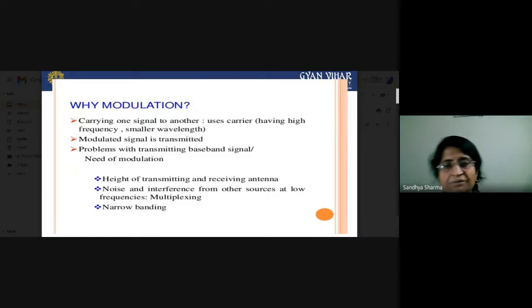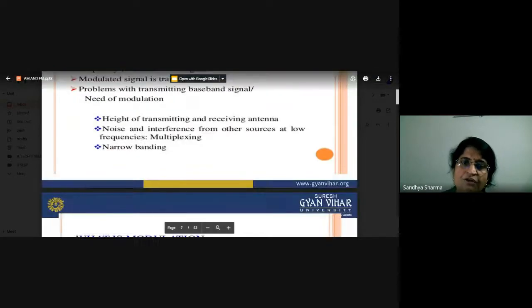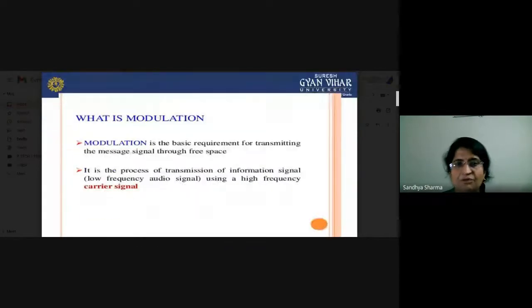Again we will also see what modulation is, the types of modulation, and how we can do the modulation process. So this is the reason behind it. The third one is the narrow band antenna. We have to divide it into different slots, so the signals will not interfere with each other if we are opting for the modulation process. Now again we will see what modulation is.